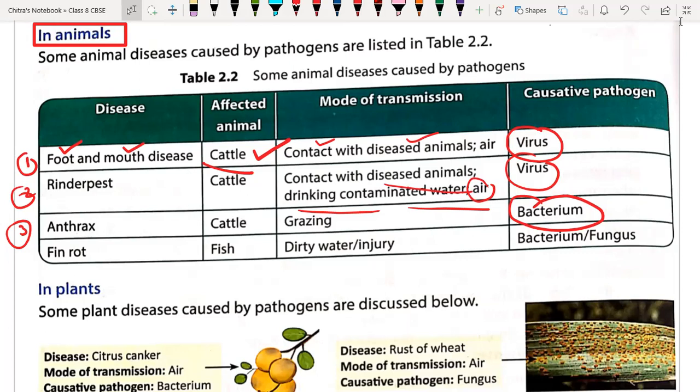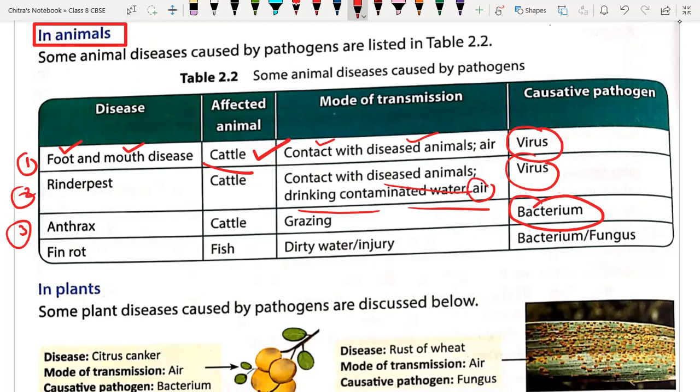Okay, and they enter the body of the cattle during grazing, during breathing, and by drinking contaminated water from any water resource. So actually, what is the meaning of grazing? Grazing means eating grass. We carry those animals to the grassland and they eat that grass. That eating of grass is called grazing.